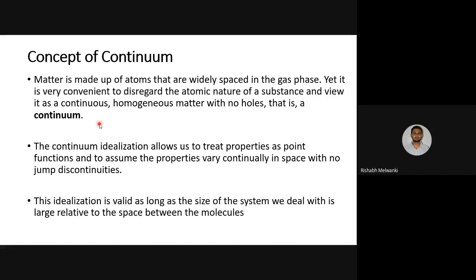Okay, we should understand the reason. We cannot assume anything. So why is this continuum assumption valid? This idealization is valid as long as the size of the system we deal with is relatively large compared to the space between the molecules.